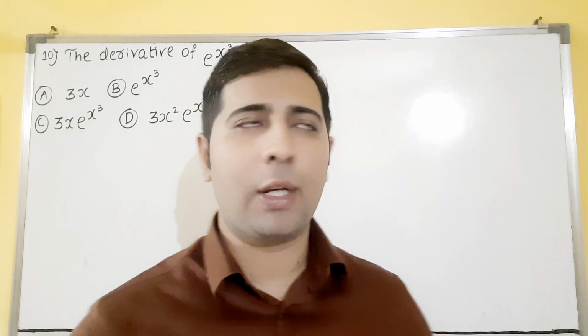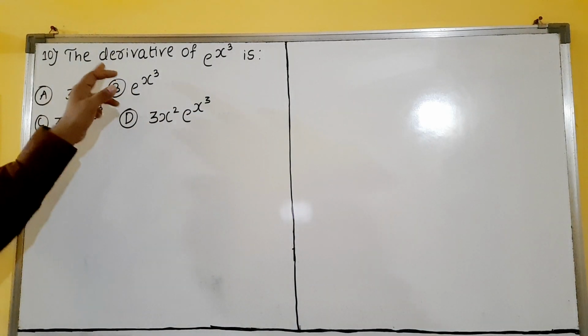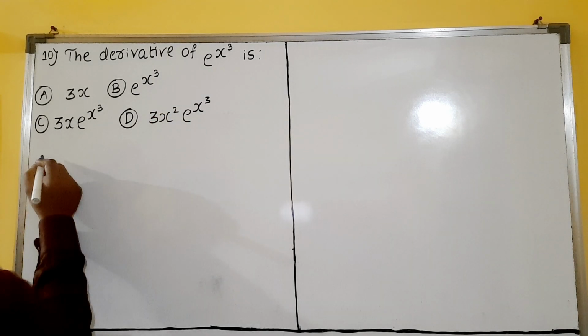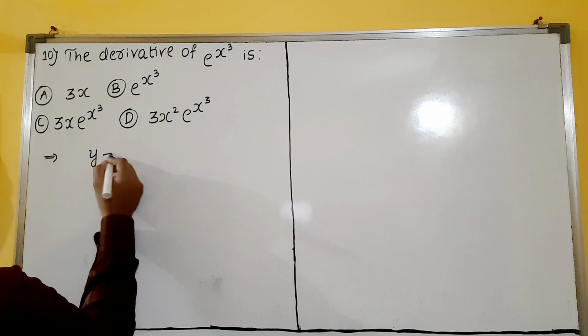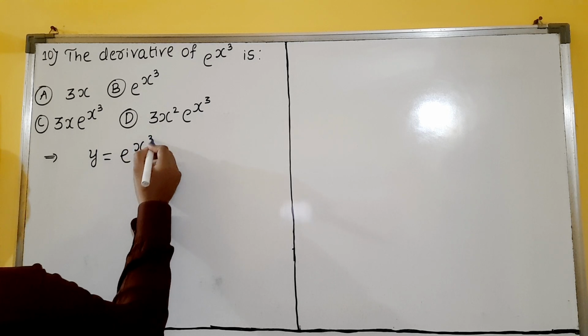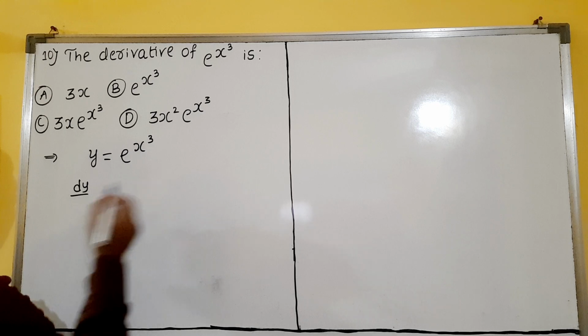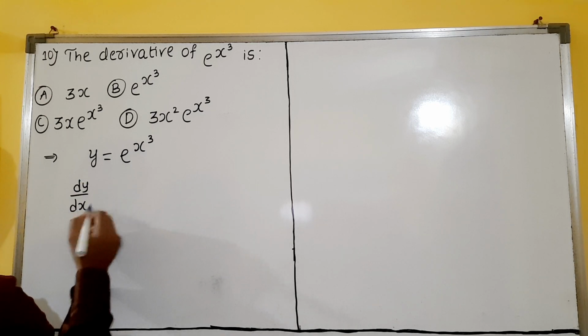Now let us see the question number 10, dear students. The derivative of e raised to x cube is. So let us call this as y, dear students. Y is equal to e raised to x cube. Correct? So we have to take the derivative, means differentiate with respect to x. dy by dx we will get.